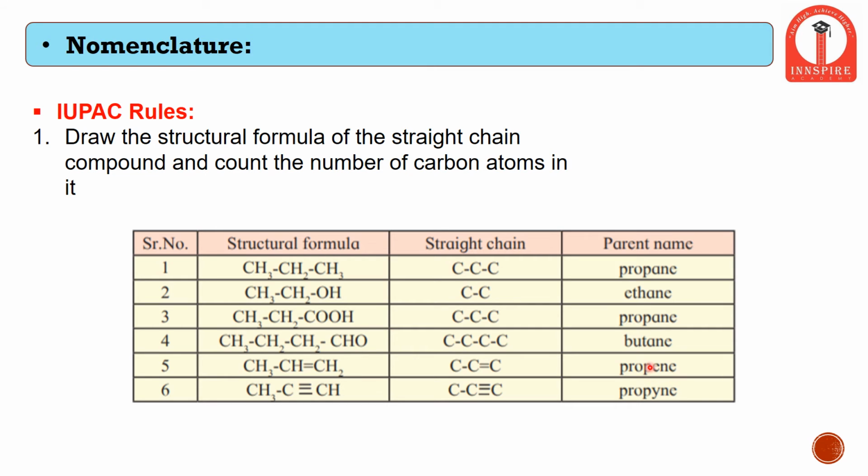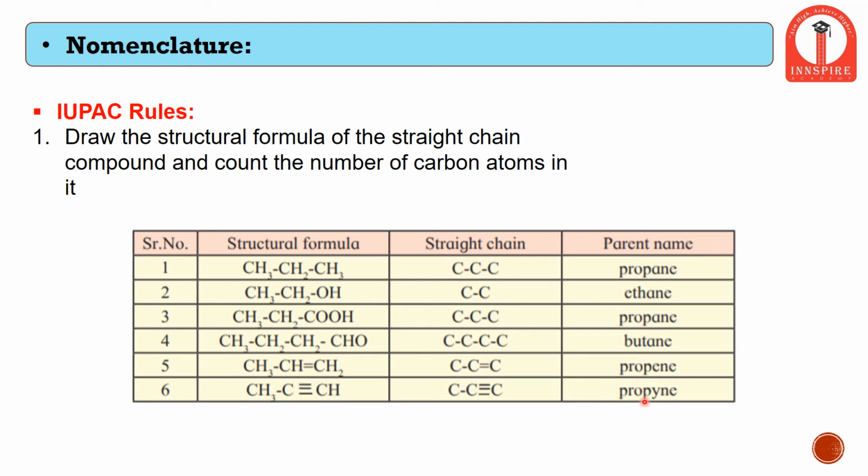Therefore, the information we get is that the parent name is prop. Prop means 3 carbon atoms, and ene is a suffix which is added after the parent name, and it describes the number of bonds present. It is an alkene, which means there is a double bond present.